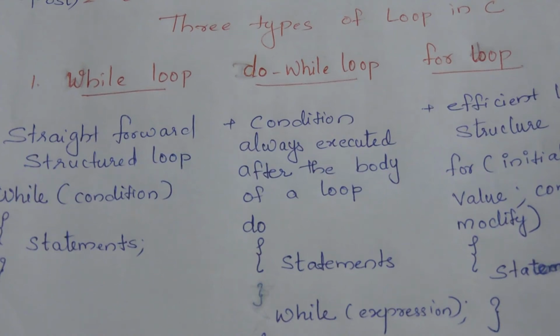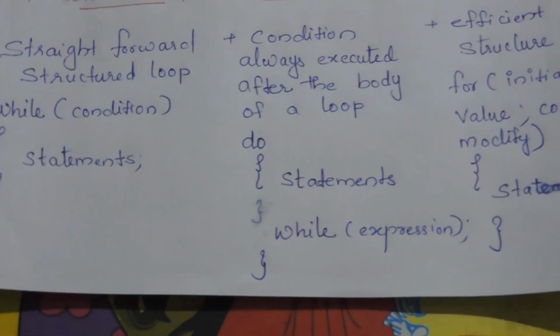In the case of do while loop, from the name itself we get the point: do while loop. So first it will do, then only it will check the condition. That is, the condition is always executed after the body of the loop. So it will execute the statement one time, and after that it will check the condition. Its syntax is do, then we give the statement, while expression.